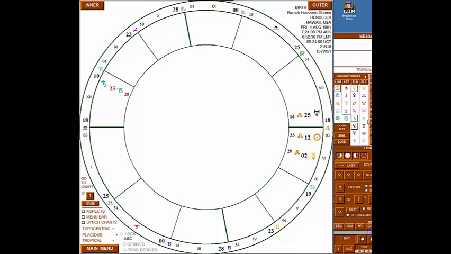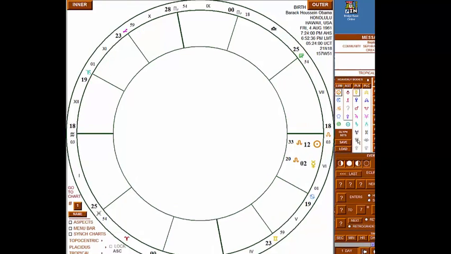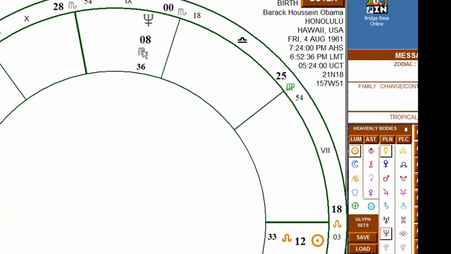Let's take Saturn out and Uranus, and let's find out where Neptune is located. Neptune is in Scorpio. Scorpio is ruled by two planets, Mars and Pluto. Let's find out where Mars is located. Oh, we know already where Mars is located. Mars is in Virgo.